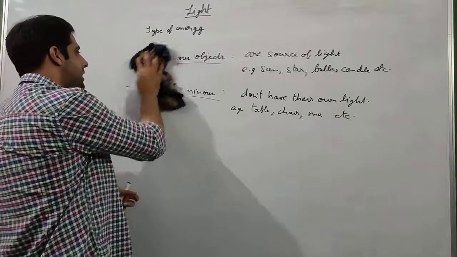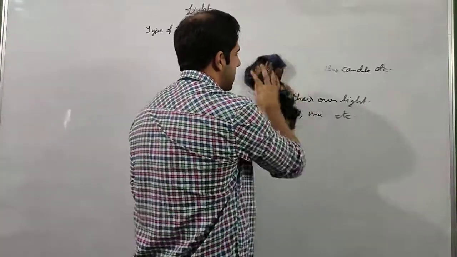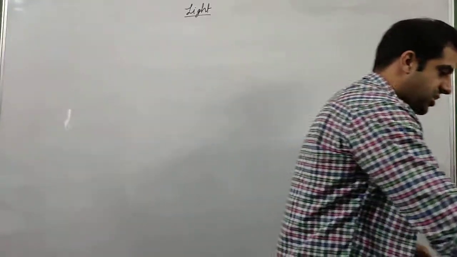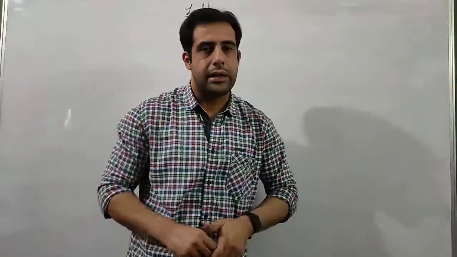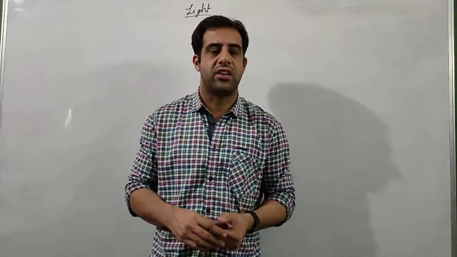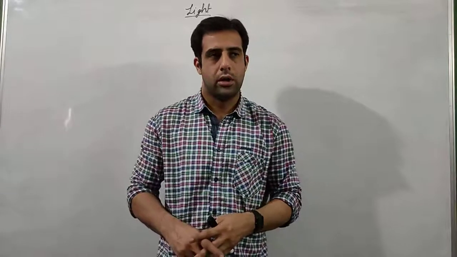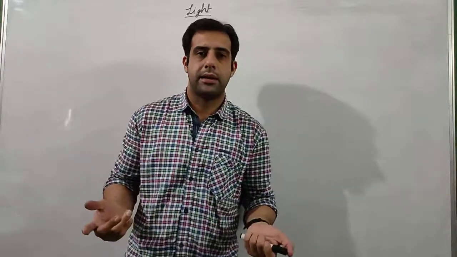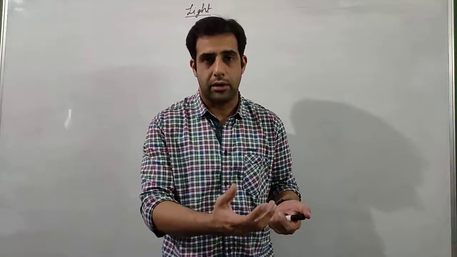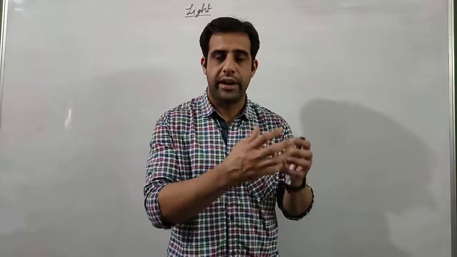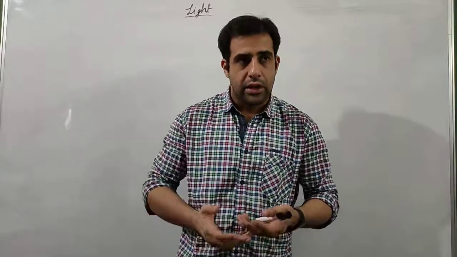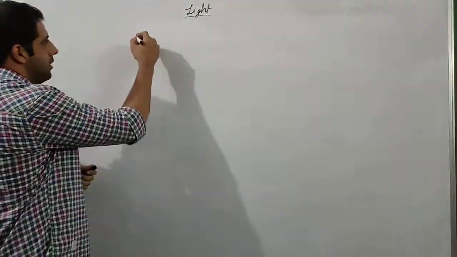Now next thing is the nature of light. So let us go back again to heat energy. If I ask you what is the nature of heat energy, you will say that heat energy makes us feel the temperature. It transfers heat from one point to another. What is chemical energy? Chemical energy is the energy inside the atoms and molecules of a particular chemical. Those atoms and molecules are doing some work, and that work, when it is released, we call chemical energy. So similarly, what is the nature of light?